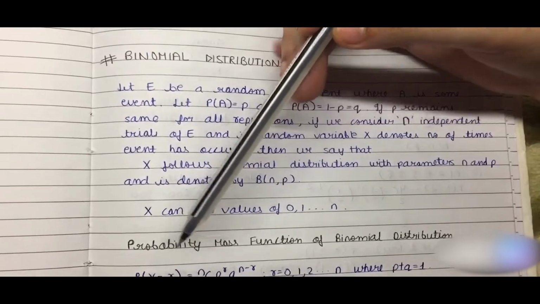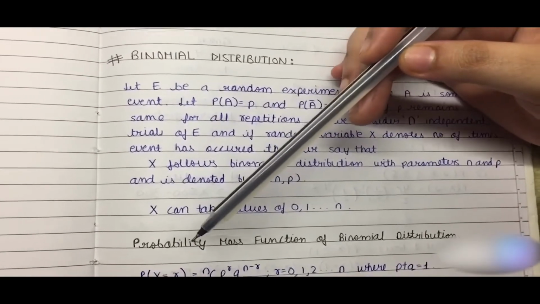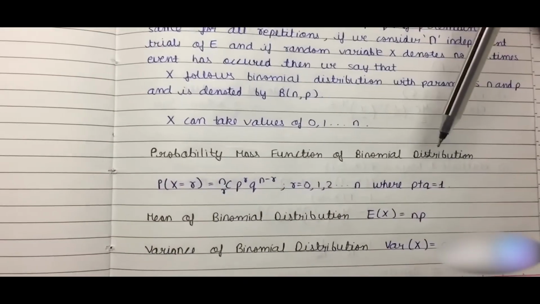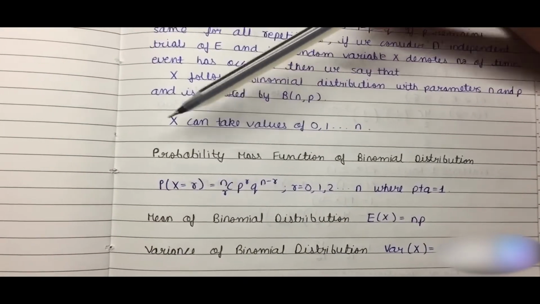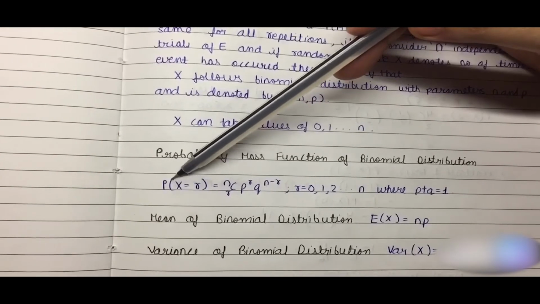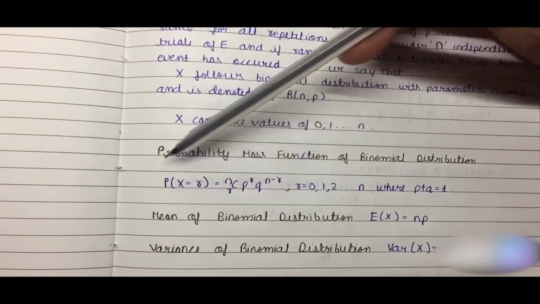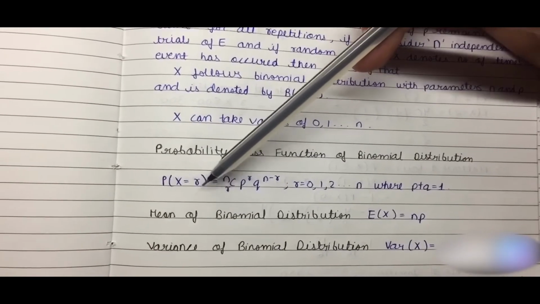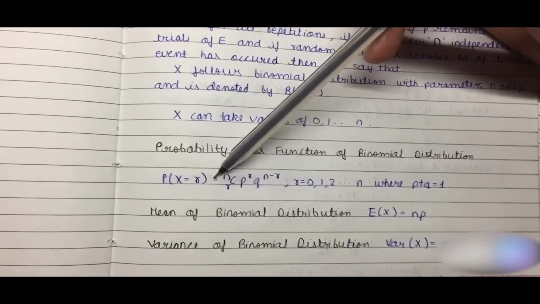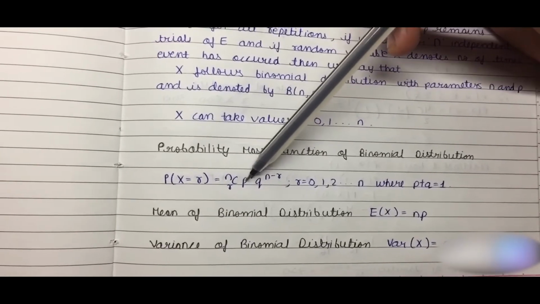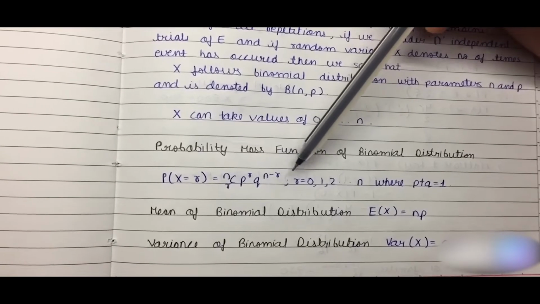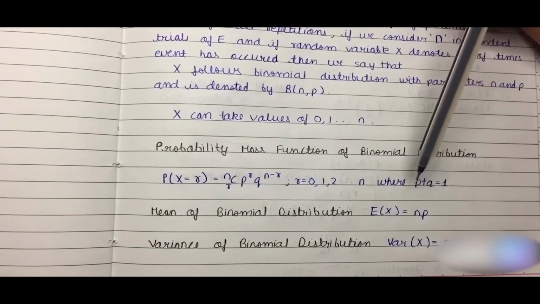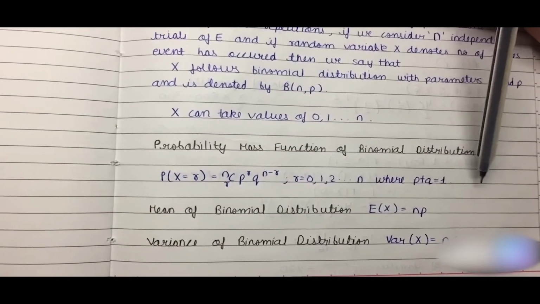Now we will look at the formula of the probability mass function of the binomial distribution. Under the binomial distribution, if you have been asked for probability, then we use this formula: the probability of the random variable X equal to R, where R is 0, 1, 2 till n, is equal to nCr P to the power R Q to the power n minus R, and we know that P plus Q equals 1.